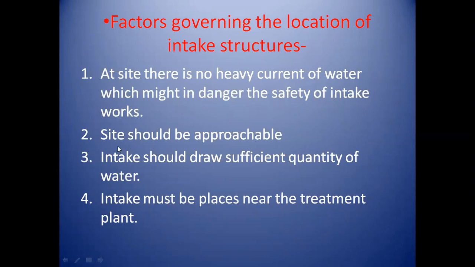Then second is the site of intake structure is easily approachable. Then third is intake should draw sufficient quantity of water. The quantity of water at the site of intake structure is sufficient. Then intake must be placed near the treatment plant. That is, the distance between the intake structure and water treatment plant should be less.